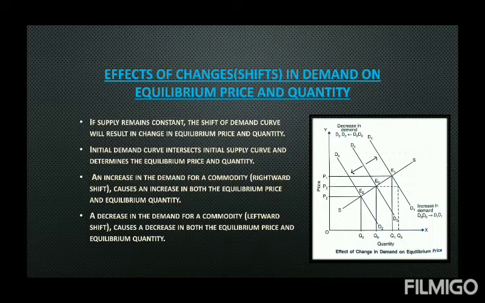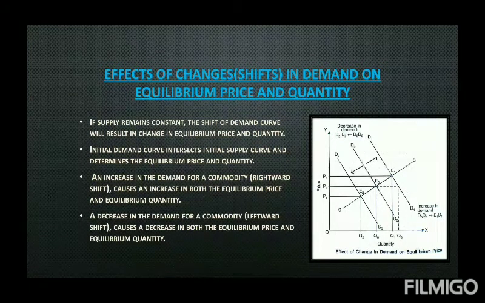And what happens is, it creates a competition among the consumers and producers, and as a result, price increases. When the price increases, the quantity supplied also increases, but the quantity demanded falls, until the two become equal. What are the two? Quantity demanded and quantity supplied. So later on, it reaches a new equilibrium which is at E1.